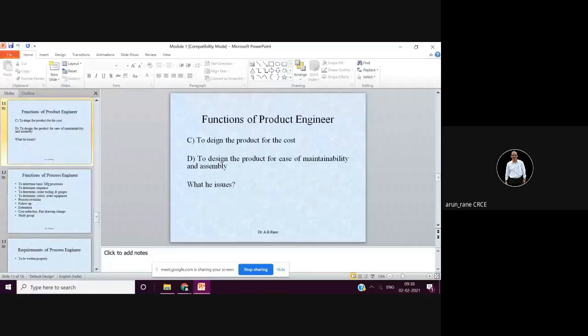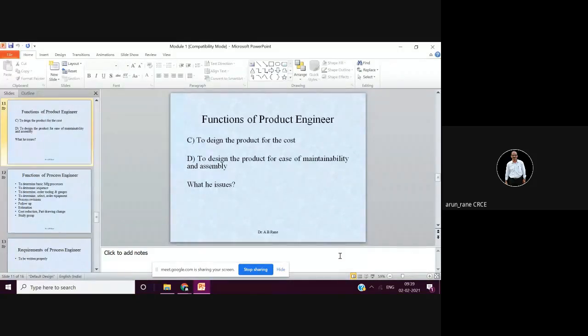Then you have to design the product. This is what we are talking about, functions of the product engineer. He has to design the product for the cost, and this is what we have seen in DTC. It is designed to cost. Means what, product cost should be low enough to compete with similar parts.